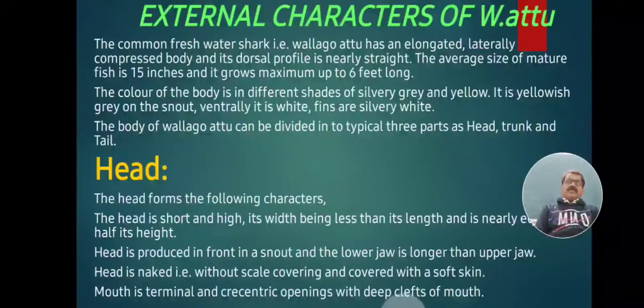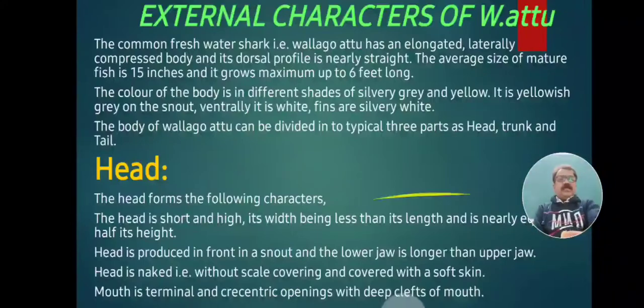For our convenience, the body of Vallaguatu can be divided into three typical parts: head, trunk and tail.